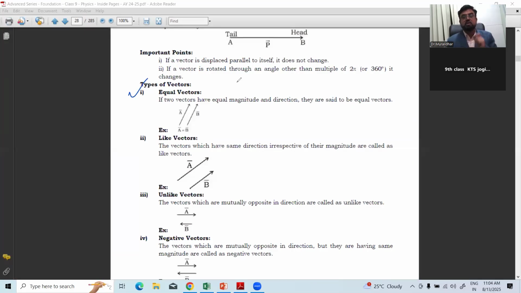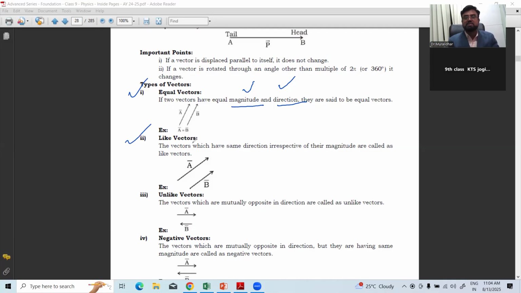Equal vectors means when are the vectors said to be equal. If two vectors have equal magnitude, magnitude means length, and the same direction, then they are said to be equal vectors. See here, vector A and vector B are there. Both have the same length and the same direction. If any vectors are represented by the same magnitude and same direction, they are called equal vectors. Very, very important. It is helpful for you even in mathematics.